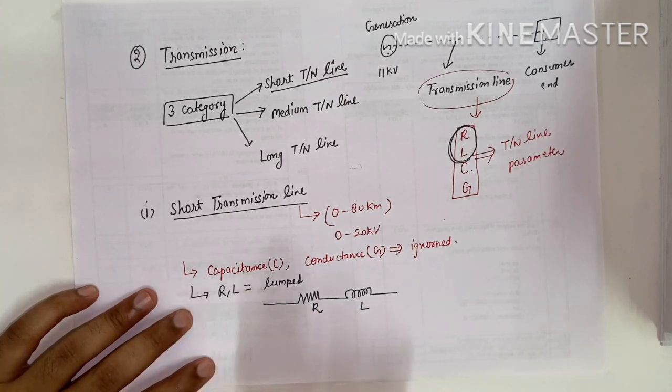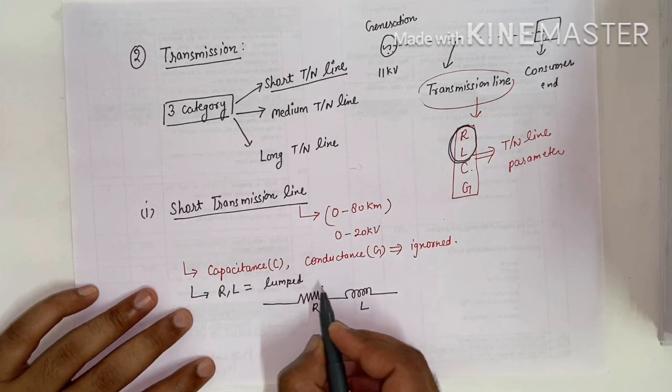If there is a transmission line, there is resistance on every part of it, but we consider the total resistance at a single point, which we call a lumped parameter.